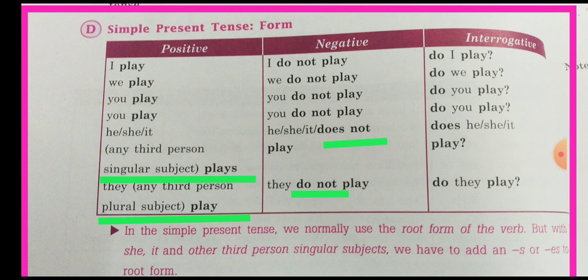In negative and interrogative sentences we will use do or does. Do is used with plural and does is used with singular. Like I do not play, which is spoken as don't. I don't play, here I is taken as plural, so here with plural do not, and with singular does not. Like she doesn't play, he doesn't play, it doesn't play, so here with singular we will use does not, with plural do not. And in interrogative sentences, the helping verb do or does will come in front, then we will write the subject, then the main verb. Like do I play, does she play.